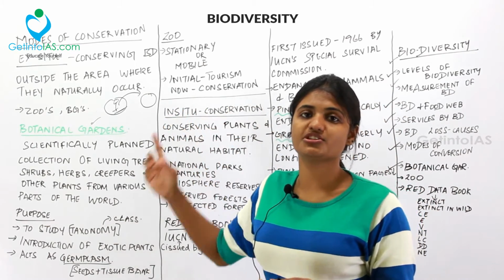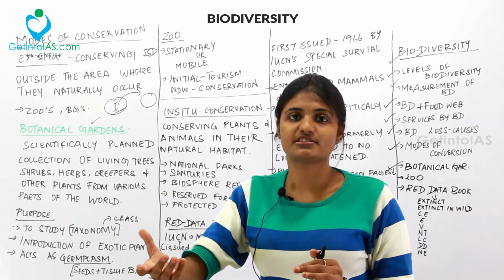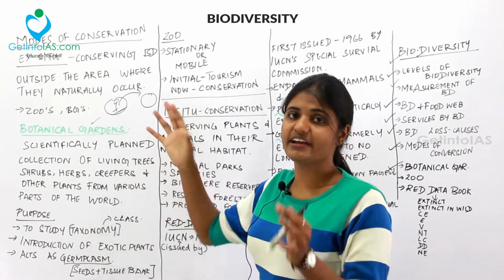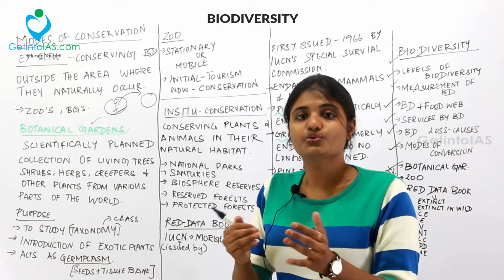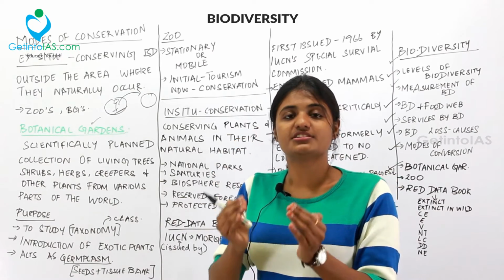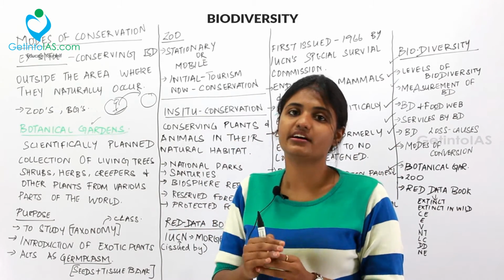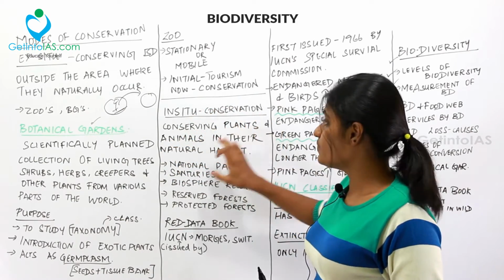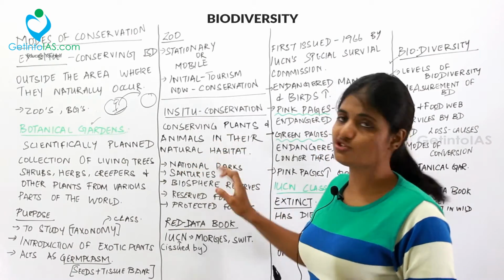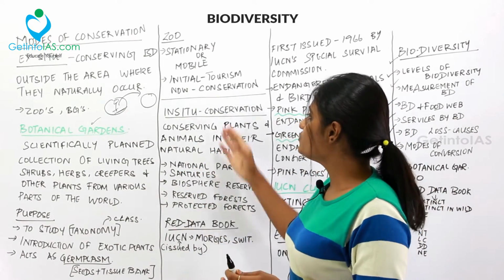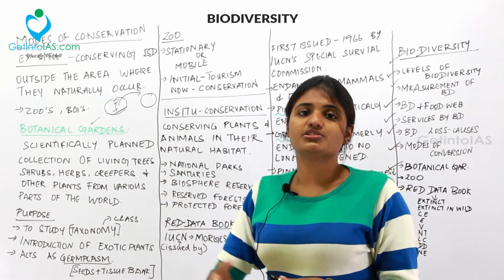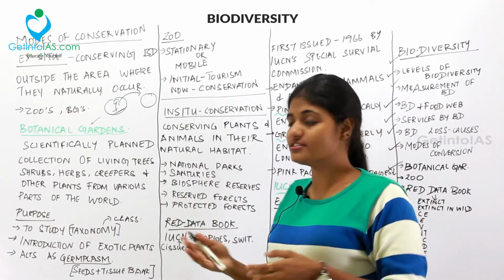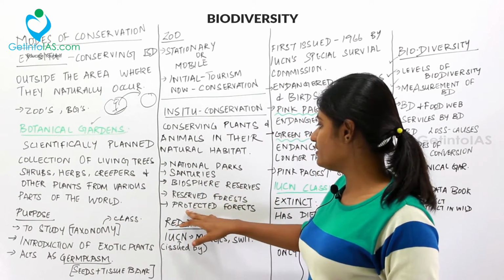What is in situ conservation? In situ is just the opposite of ex situ conservation. That is, I took you from this region to another region and conserved you. But in situ, you conserve that organism or species in that same region where it is naturally occurring. So in situ conservation, it is the conservation of plants as well as animals in their natural habitat. So that is called as in situ conservation. So where and all can you do in situ conservation is the national parks, the sanctuaries, the biosphere reserves, the reserved forest, and then the protected forest.